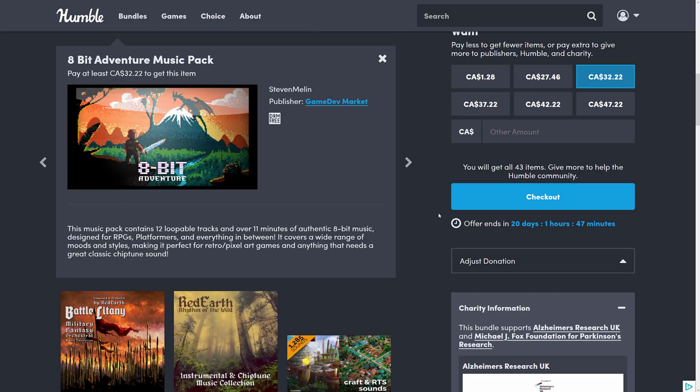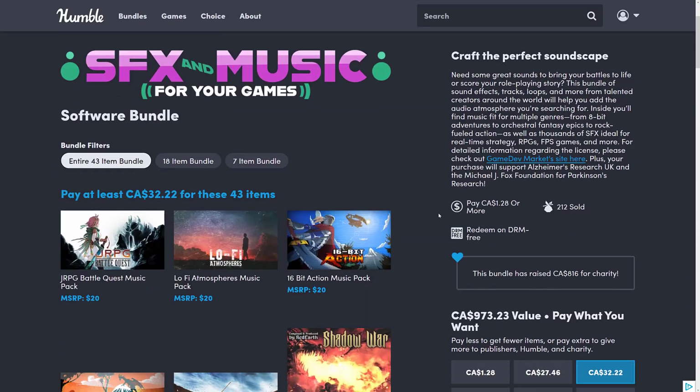So anyways, that is the pack. It is the sound effects and music for your games bundle. 43 assets, pretty much a 50-50 mix between music and sound effects packs, all from the Game Dev Marketplace, which has a reasonable license. Again, when you buy these, you get them on Humble Store. You can download them as many times as you want.